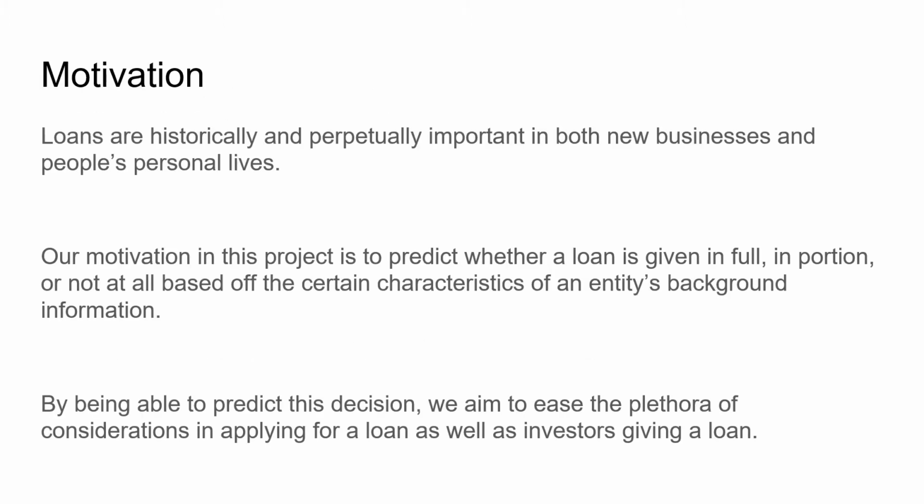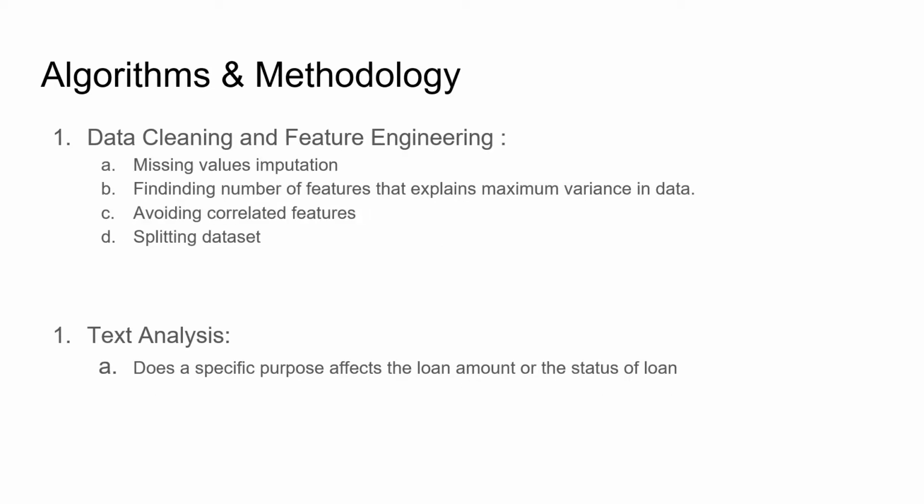Our motivation in this project is to predict whether a loan is given in full, in portion, or not at all, based off the certain characteristics of an entity's background information. By being able to predict this decision, we aim to ease the plethora of considerations that are taken in applying for a loan, as well as the investor's concerns about lending a loan. Specifically, we will use some data analysis techniques and the Lending Club loan data found on Kaggle to achieve our goal.